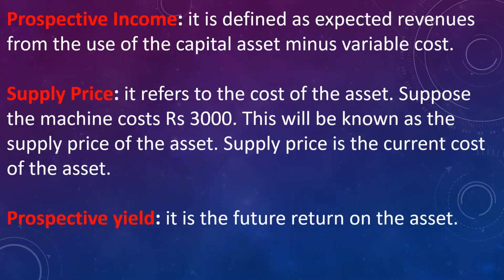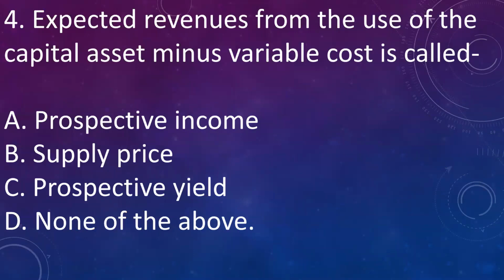Next question is, the expected revenue from the use of capital asset minus variable cost is called: A. Prospective income, B. Supply price, C. Prospective yield, D. None of the above. Answer is A. Prospective income. It is expected revenue minus the variable cost.